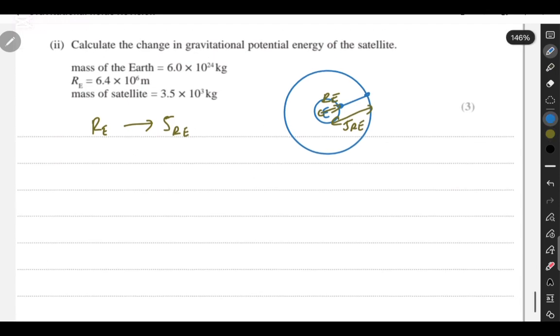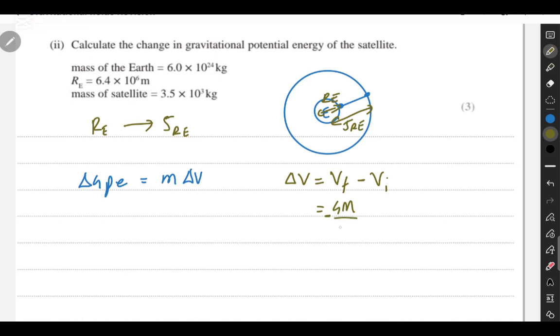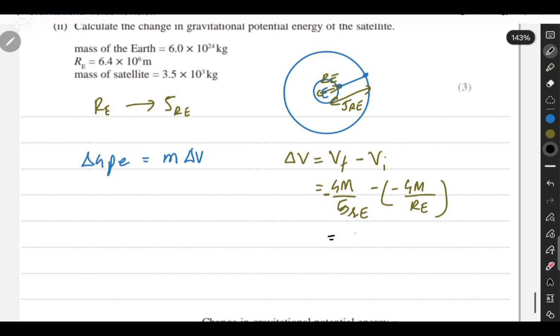Now we know the change in GPE is equal to m times the change in V. The change in V is equal to the final potential minus the initial potential, and that's going to be minus GM over 5 RE minus, minus GM over RE. Then we can further simplify this: minus GM over 5 RE plus GM over RE.